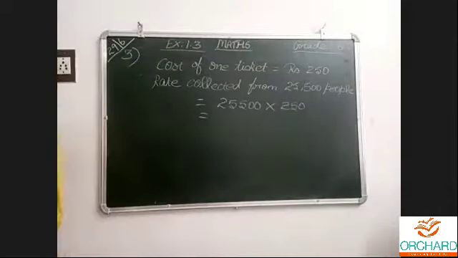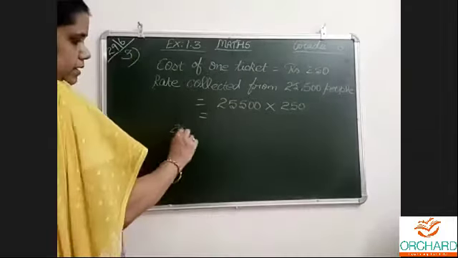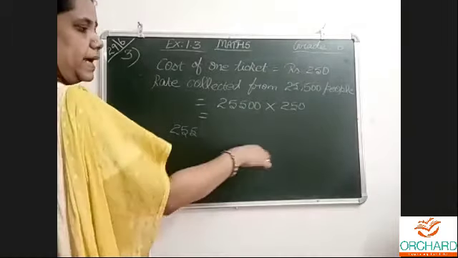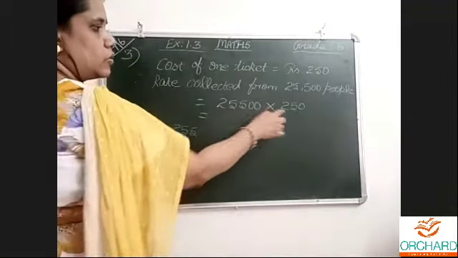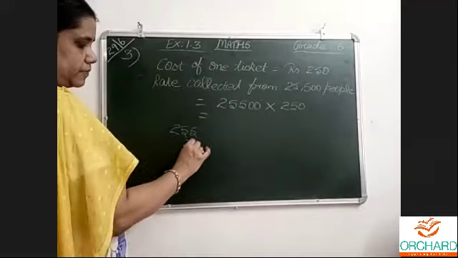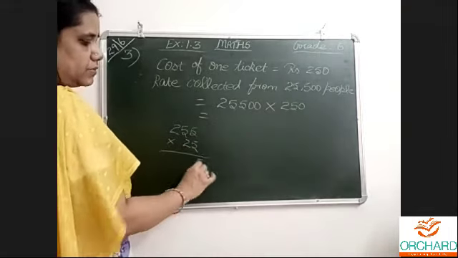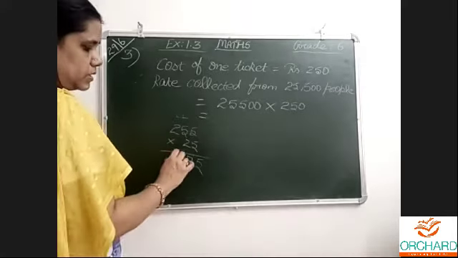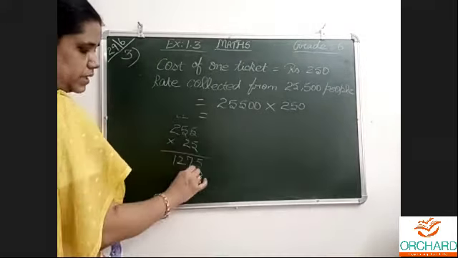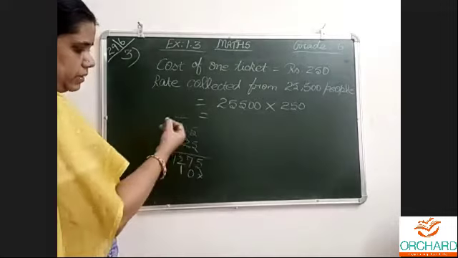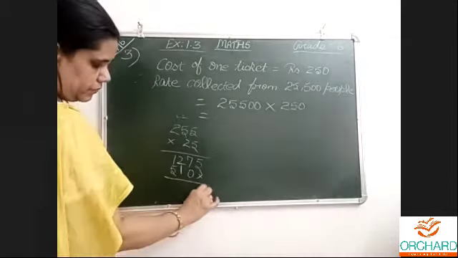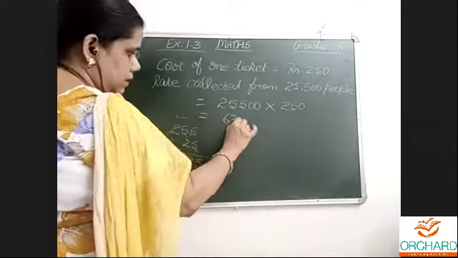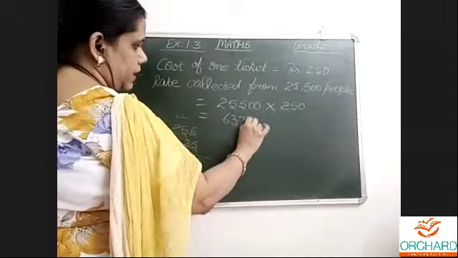Now we need to multiply. Okay. 255, the zeros I will add later. I will be adding the zeros in the answer. So 255 multiplied by 25. 5 5s are 25, 5 carried over 2, 5 5s are 25 plus 2, 27, 2 carried over 2, 2 5s are 10 plus 2, 12. Then 5 2s are 10, 0, 1, 5 2s are 10 plus 1, 1, 1, 2 2s are 4 plus 1, 5. 5, 7, 3, 6. So 6, 3, 7, 5, 1, 2, 3.